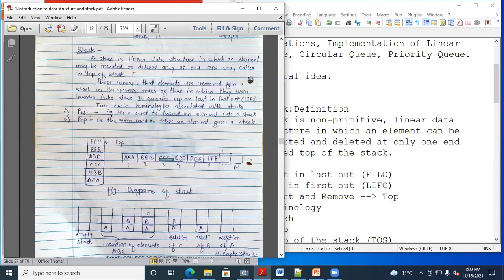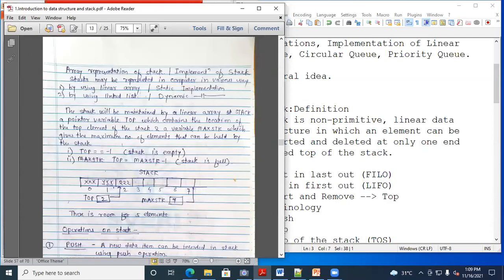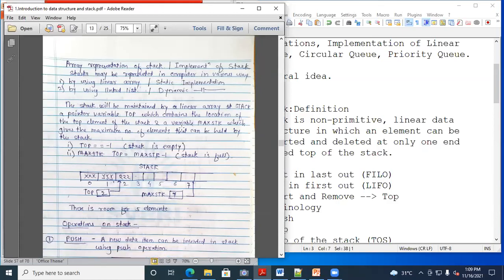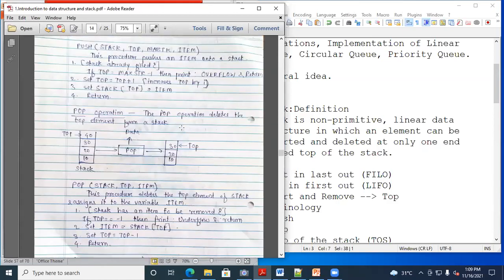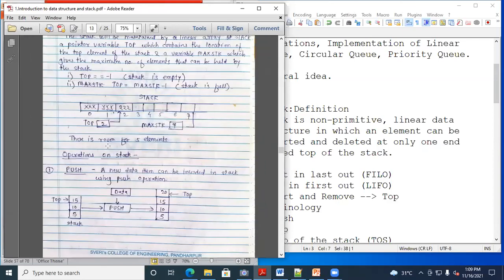Now here the two basic terminologies associated with the stack are push and pop. Push is used to insert an element into the stack, and pop is used to delete an element from the stack, right? Now we'll see the operations on a stack.